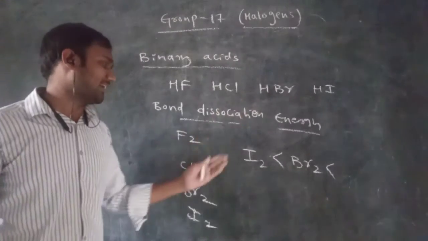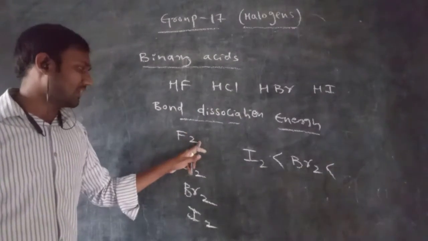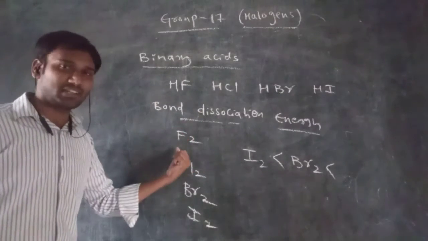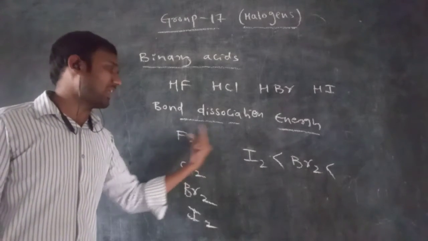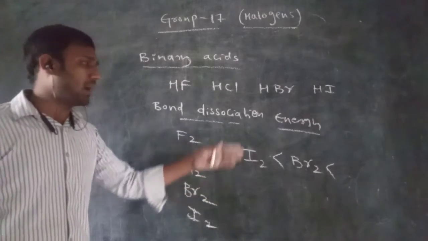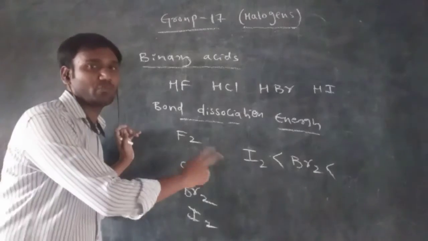But the same factor as in electron affinity, we have to discuss here also. Due to the small size of the fluorine, there is electron to electron repulsion, and the bond does not behave as a strong bond. So the bond will break easily due to the repulsion between the fluorine atoms' valency electrons.